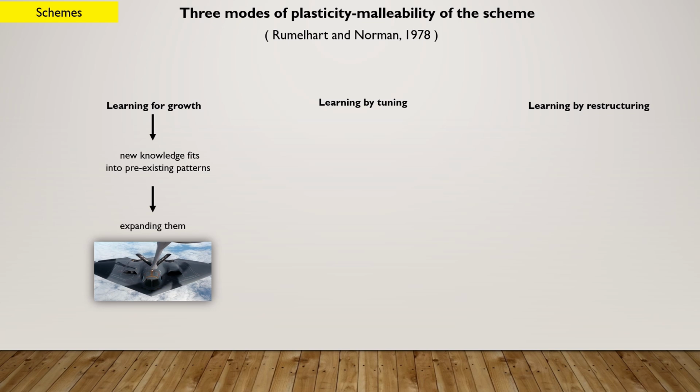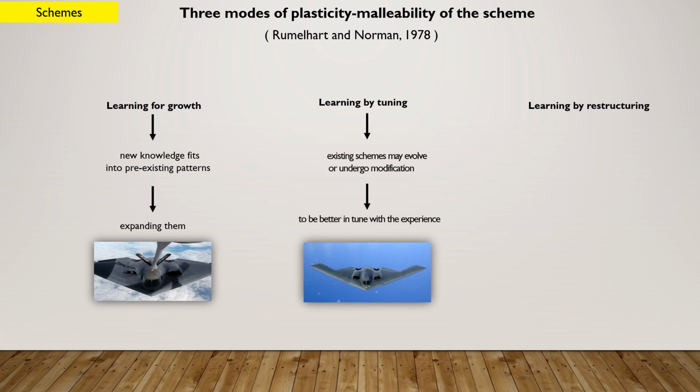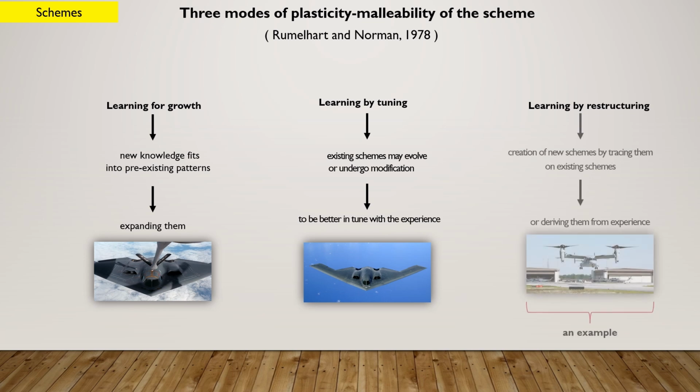The second occurs when schemas can evolve or change to better match experience. For example, after studying the concept of lift, in relation to the wings of a traditional airliner, I refine that concept as I gain new knowledge about delta-wing aircraft. The third finally occurs when a given reality puts us in the condition to create new schemes by tracing them on existing schemes or deriving them from experience. Let's look at this last case in more detail through an example.